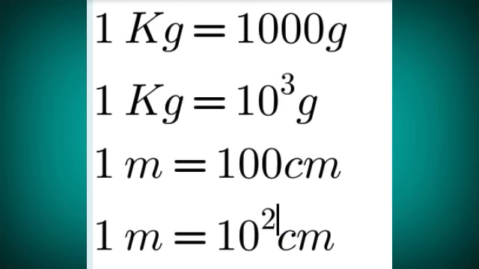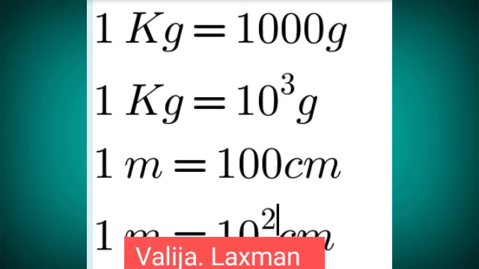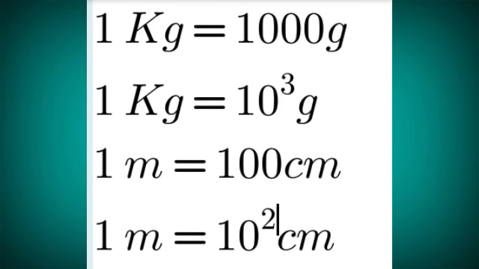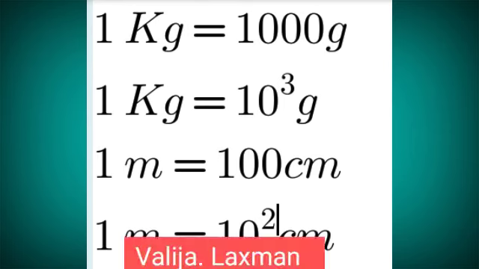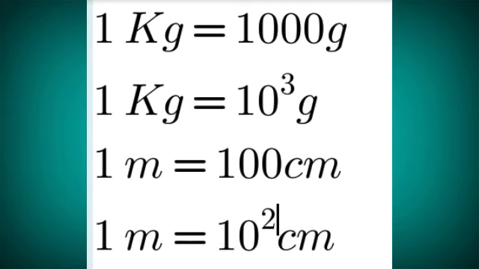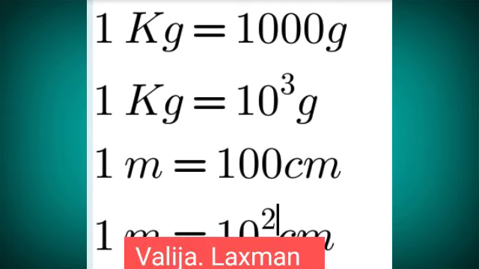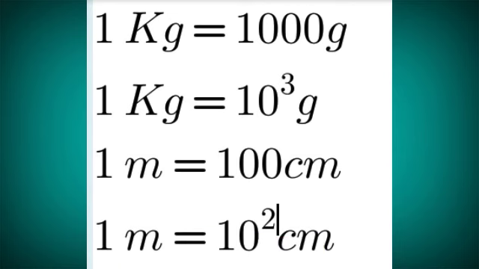Okay, so this type of expressing the multiples and submultiples in the powers of 10 is called the metric system. In other words, for measuring large quantities, we have multiples. For measuring small quantities, we have submultiples.